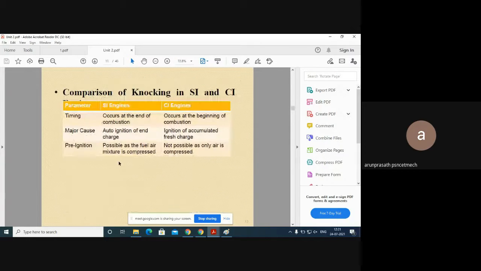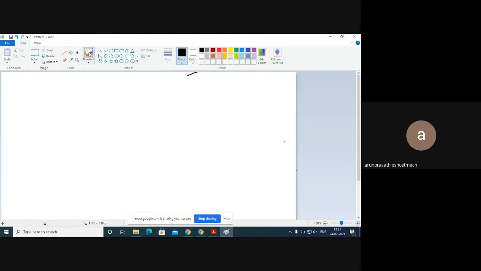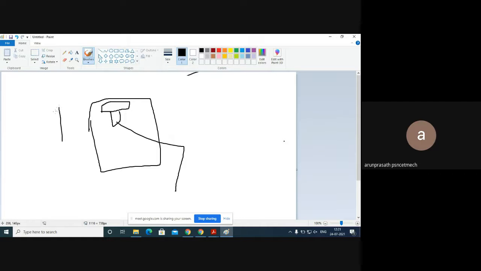Then another important thing I want to discuss with you: knocking. What do you mean by knocking? Some people may think knocking is nothing but the piston getting stuck inside. I will draw the diagram now. Consider this is the cylinder and this is the piston, where we know the revolution and everything. The piston moves up and down as the crank rotates like this.